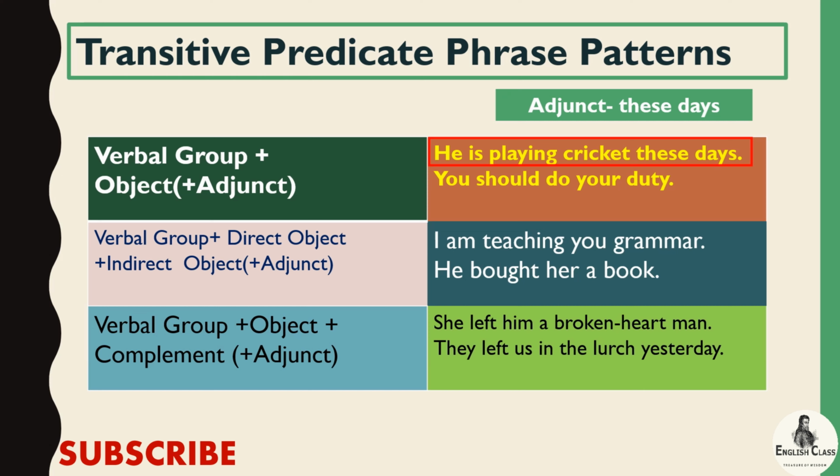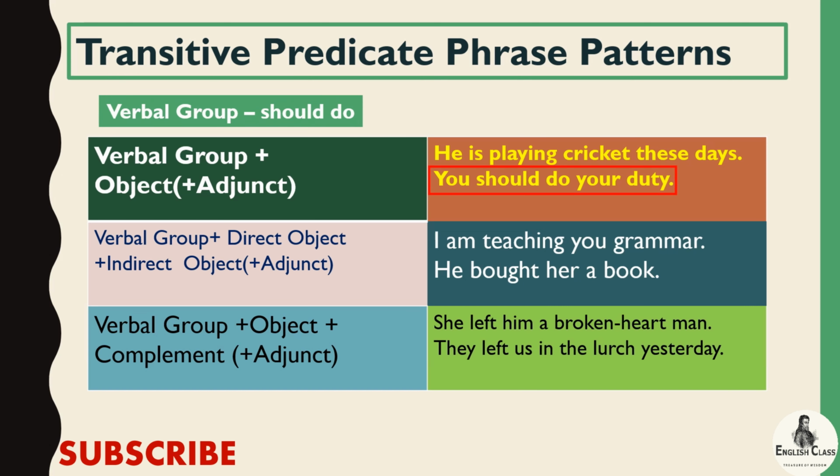So in this pattern we can have, like in second sentence, we can have verbal group, like here should do, then your duty, it is object. Here we don't have any adjunct. So in this pattern we can make sentence with adjunct and object, and we can have only object as in this example.